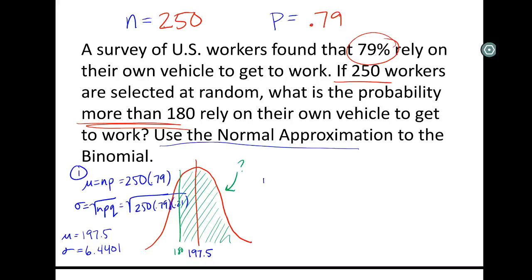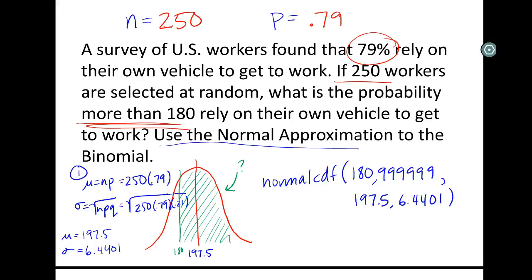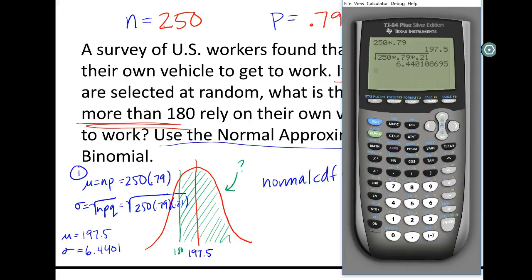And we can find this by doing normal CDF. 180 is our lowest point that we're interested in. We never stop being interested, so we'll just throw a whole bunch of 9s in there. And then our mean that we found, and our standard deviation that we found. Then we should be good.